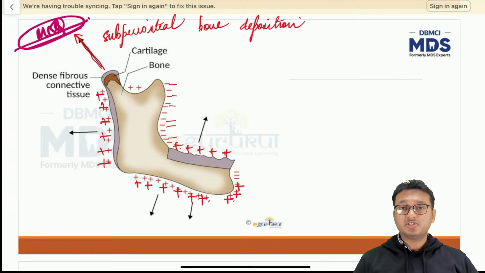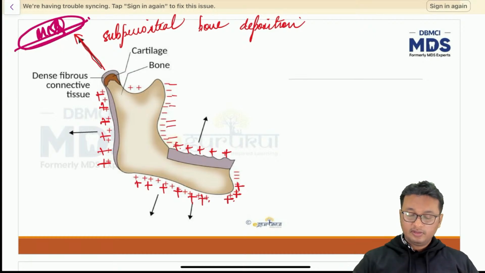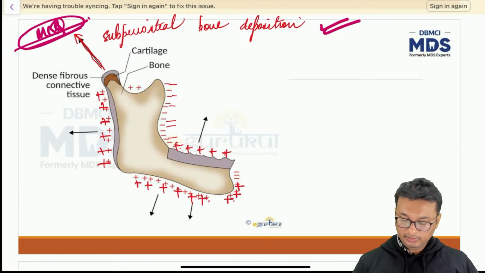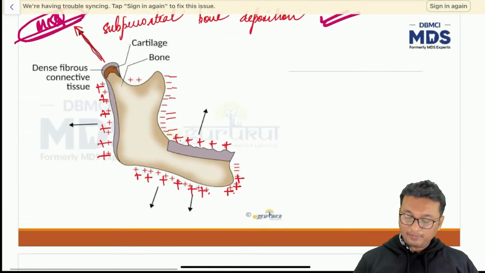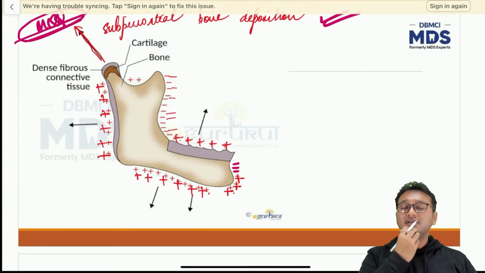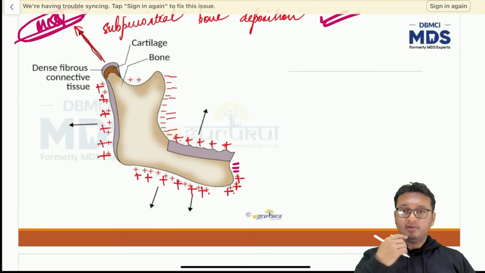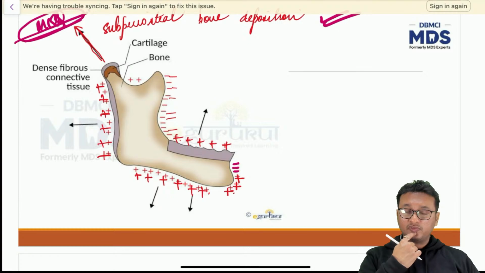You might be asked the question: the primary mechanism of bone formation in the condyle is what? You'll be given 4 options, and this is the best option you have to select out of the 4. And the part of the chin just above the chin protuberance undergoes bone resorption. You can feel a little bit of concavity in this area.